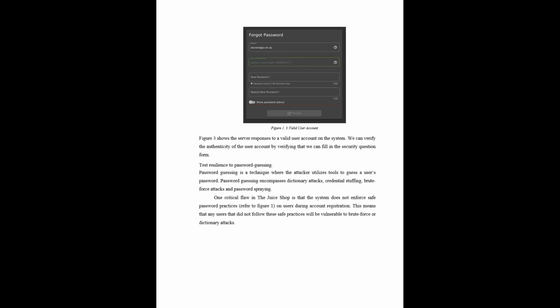But whenever we try to insert a valid account like this, it responds by showing what kind of security question this user has used. This is one of the flaws in the shop, where the security question is the one form of authentication mechanism used to ensure that it is a valid user who tries to reset his password. But if an unauthorized user tries this, it can dramatically reduce the number of guesses he needs to bypass it.